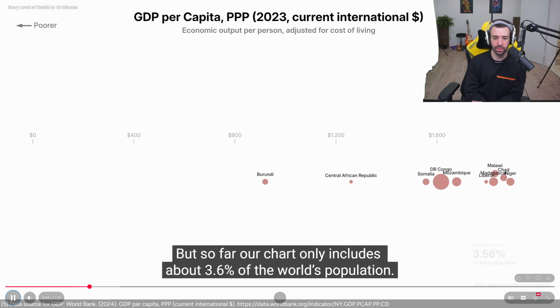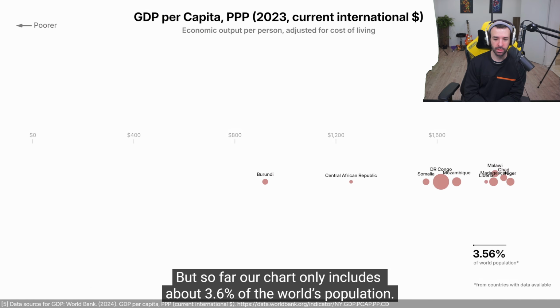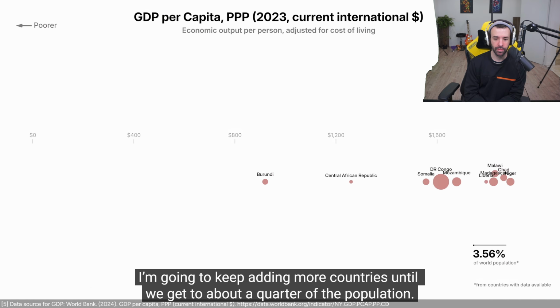But so far, our chart only includes about 3.6% of the world population. I'm going to keep adding more countries until we get to about a quarter of the population.